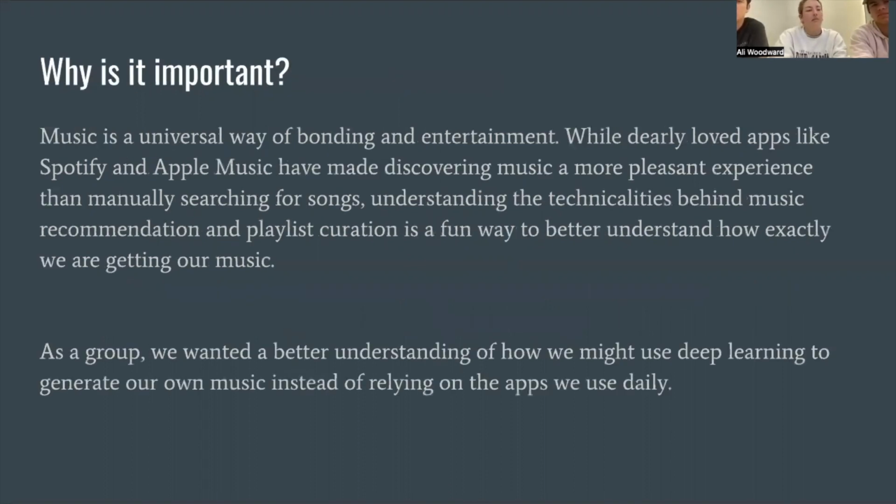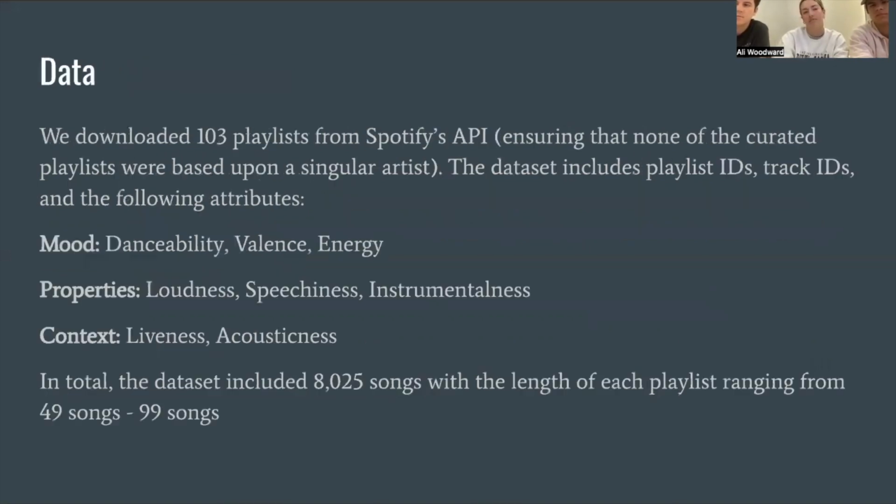This is important because music is a universal way of bonding and entertainment. While dearly loved apps like Spotify and Apple Music have made music discovery a more pleasant experience, understanding the technicalities behind music recommendation and playlist curation is a fun way to better understand how exactly we're getting our music. As a group, we wanted a better understanding of how we might use deep learning to generate our own music instead of relying on the apps that we use daily.